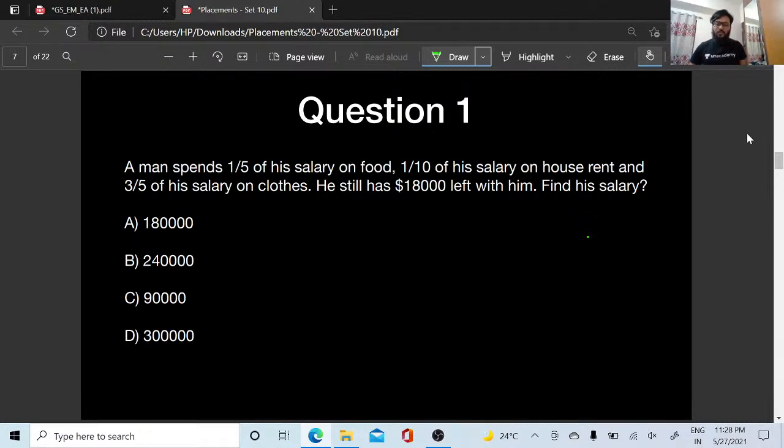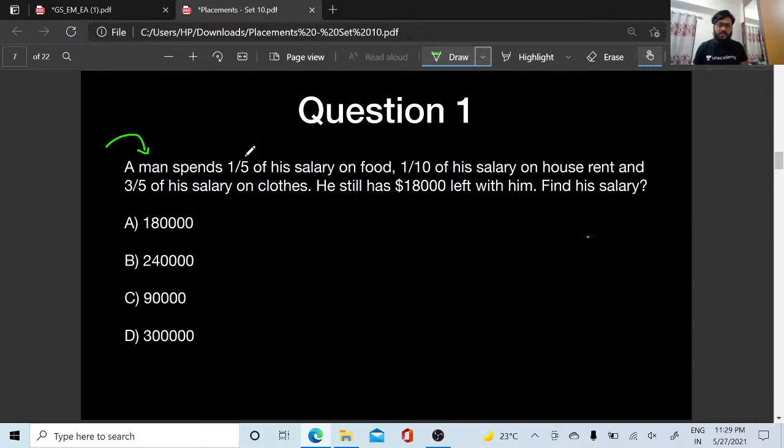We will start some questions on quants now. A man is spending 1 by 5 of his salary on food, 1 by 10 of his salary on house rent, and 3 by 5 of his salary on clothes. He still has 18,000 left with him. What is going to be the salary of this person?